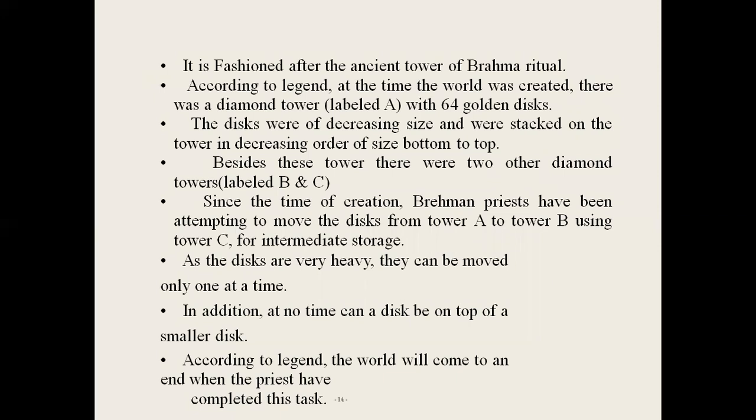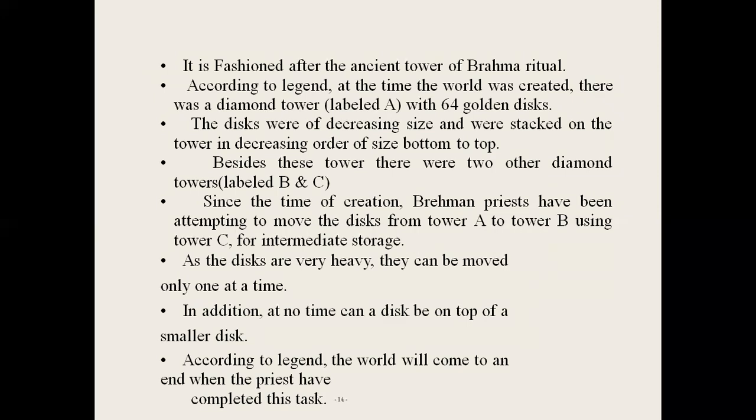According to the legend, at the time the world was created, there was a diamond tower with 64 golden discs. The discs are decreasing in size, stacked from bottom to top.